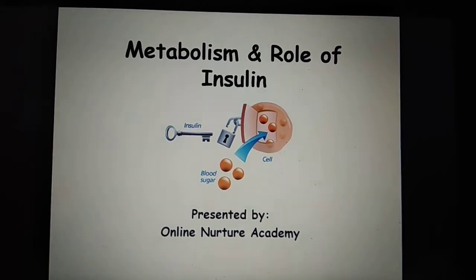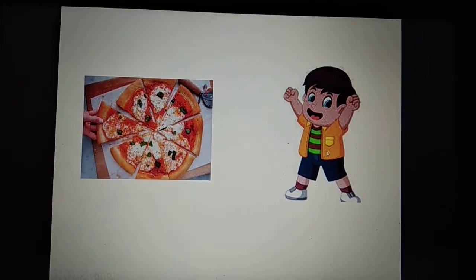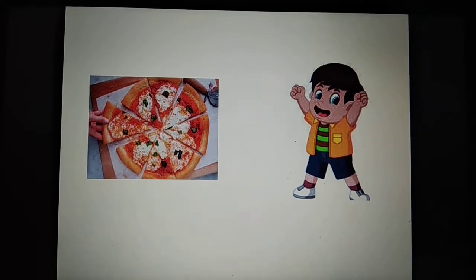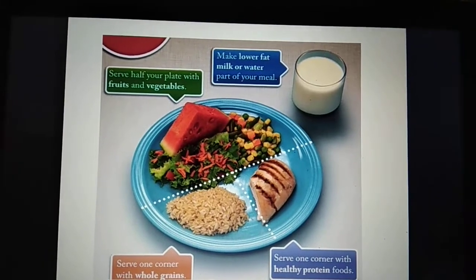So let's get started. Metabolism is basically a process of whatever we eat, how it gets converted into us. Means whatever we eat, how it gives us energy and what happens to rest of it. And of course we don't keep on eating pizzas all the time. Instead of pizza, we eat this type of food.